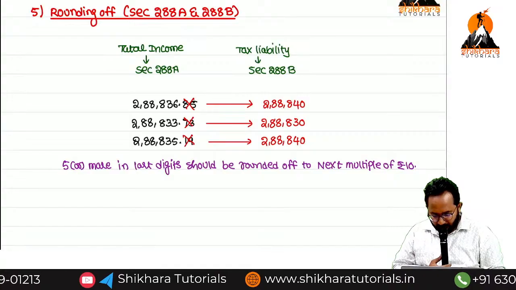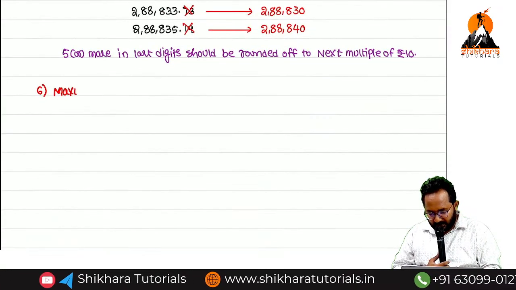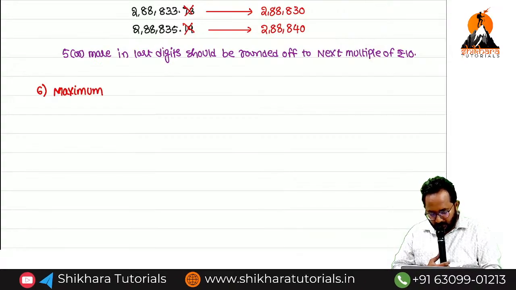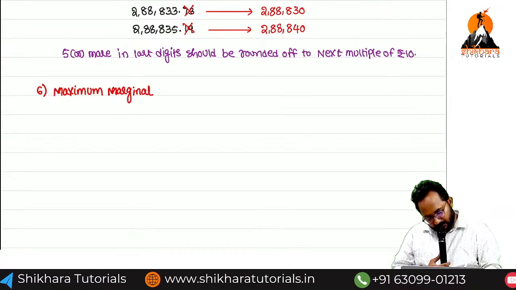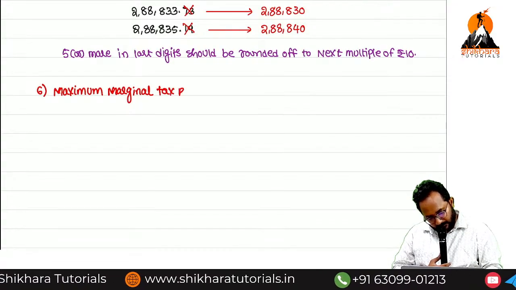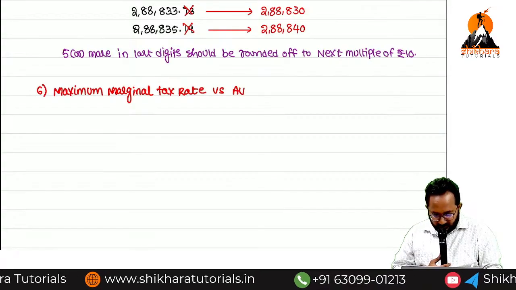Sixth one: maximum marginal tax rate versus average tax rate.